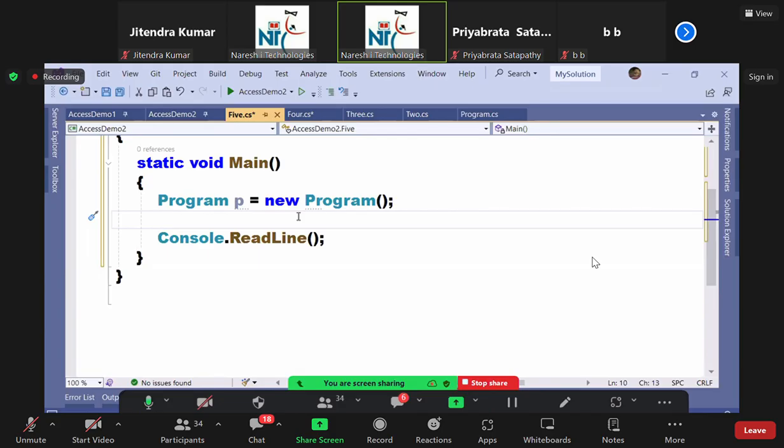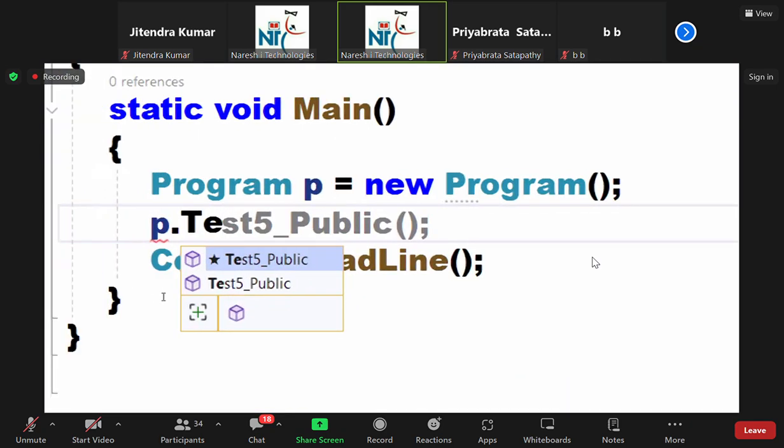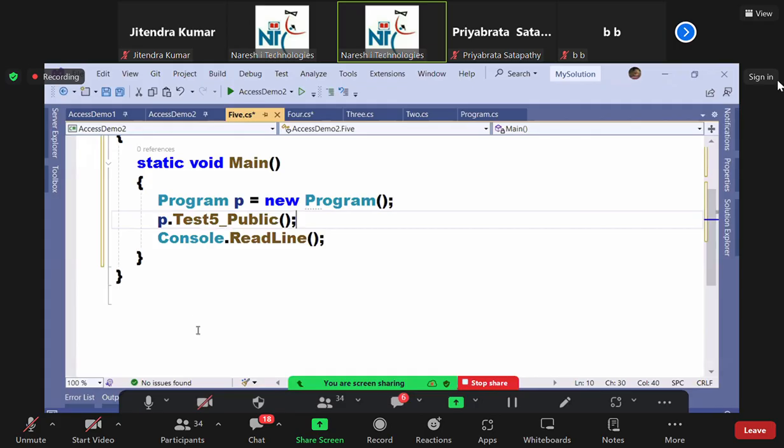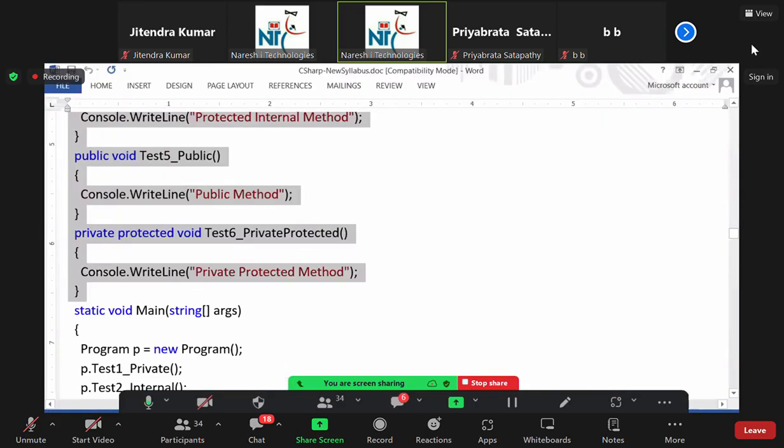Protected, not accessible because you are not calling from a child class. Protected internal, not accessible because you are not in the project and not a child class. Private protected, not accessible because you are not a child class in the same project. Then what is accessible? Only one thing is accessible here. Public. That's all. I'll tell you a very easy way to remember. Do you have any confusions with private and public? Tell me.